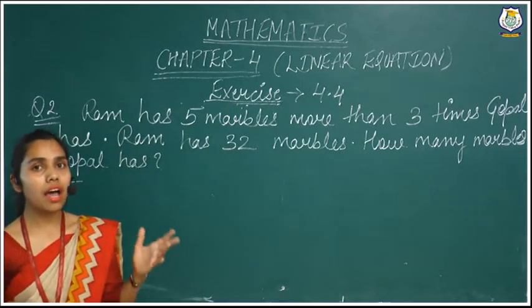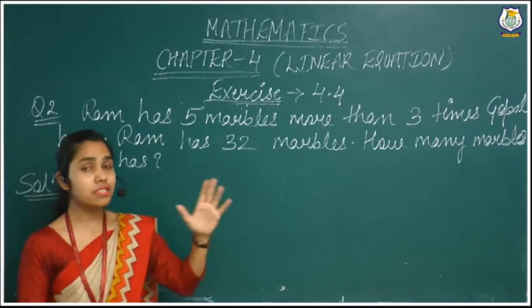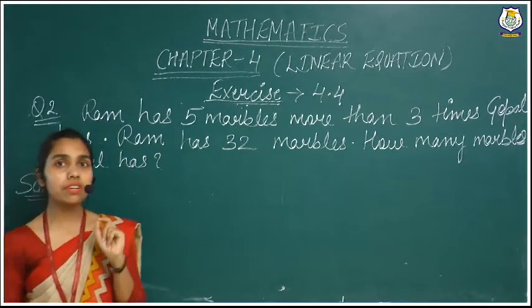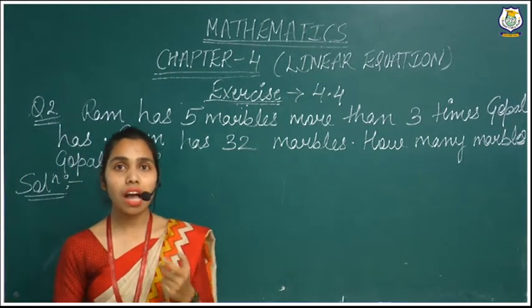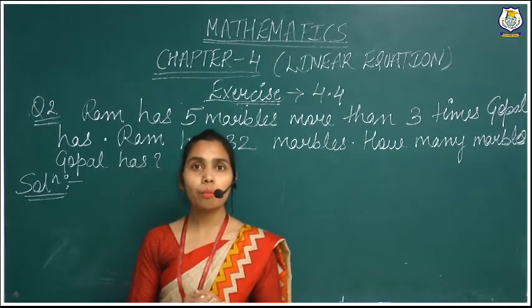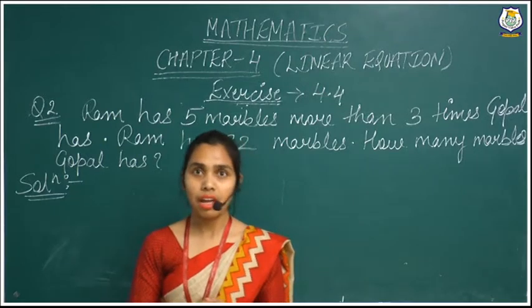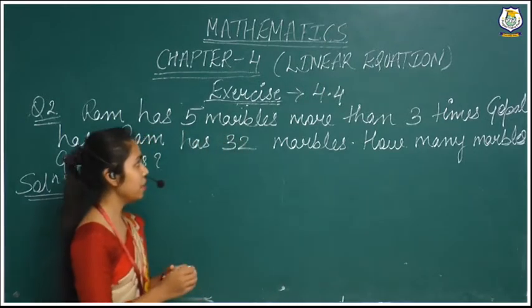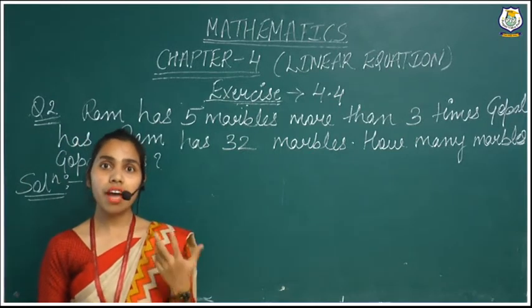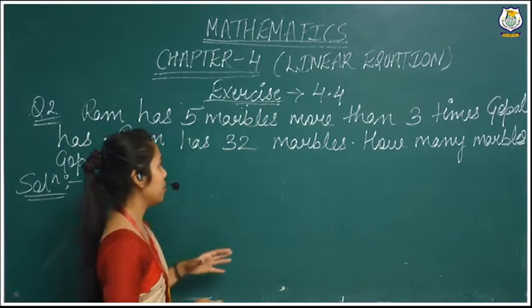According to that, Ram has 5 marbles more than 3 times Gopal's. It means first we will have to assume how many marbles Gopal has. So we assume Gopal has x marbles, right? It means we will have to write 3 times, so 3x, and 5 more, it means plus 5.